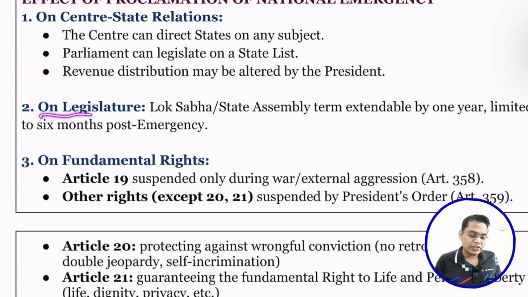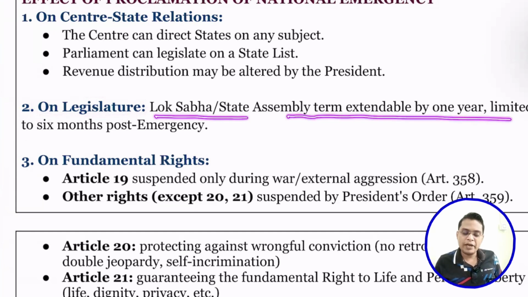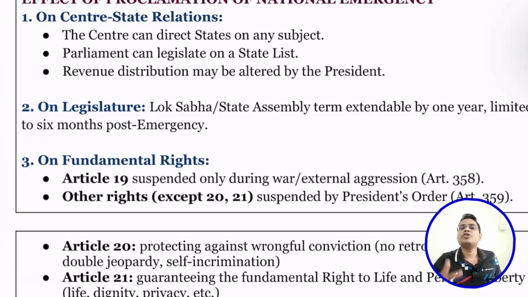So next is on the legislature. How is this relation modified on the legislature? So Lok Sabha and state assembly term may be extendable by 1 year, limited to 6 months post emergency. That means the term of 5 years can be increased to 6 years, 7 years, 8 years, but 1 year at a time. And after completion of the emergency, it cannot continue for more than 6 months. Let's say today emergency is ended, so within 6 months we cannot extend it. We have to re-elect and freshly form the government.